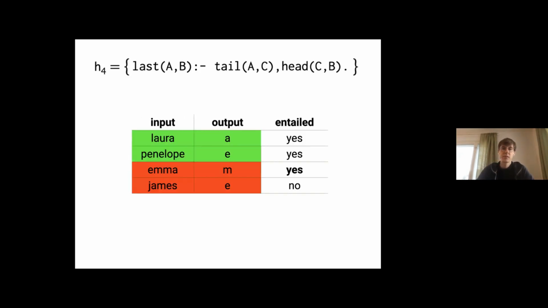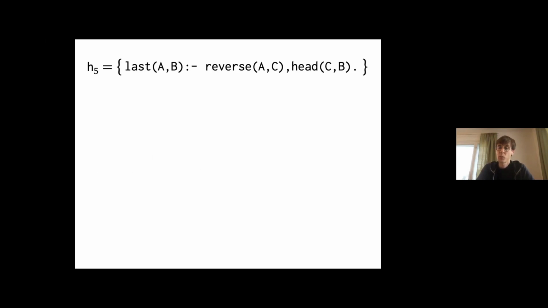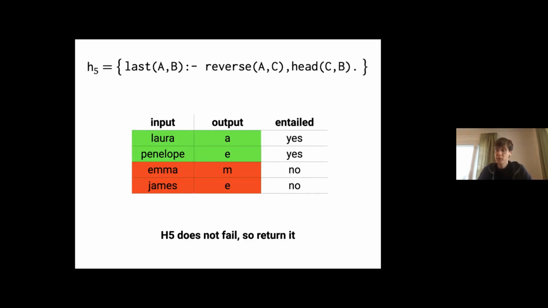Test it on the examples. In this case, we find out actually it does correctly generalize the positive one, but it incorrectly generalizes the negative one because it says Emma goes to M. So the explanation here is that this hypothesis is actually too general. It entails too much. So from this, we can eliminate that hypothesis, but we can eliminate any hypothesis that's logically more general. For instance, essentially anything in this case which adds a rule to that existing rule. So we can eliminate H6, H7, and we repeat again. Now we generate H5, we try it on the data. We find that it actually suits the data pretty well, so we cannot falsify it. So we just say that's the best we can do. This doesn't fail, so we'll return that.